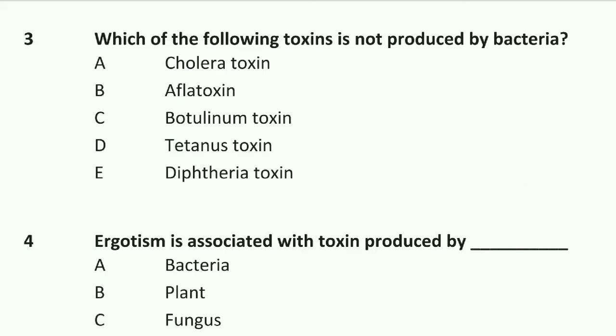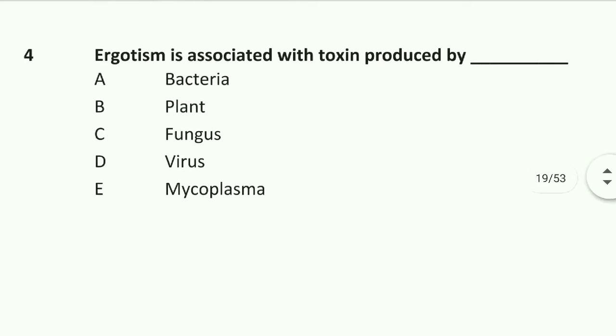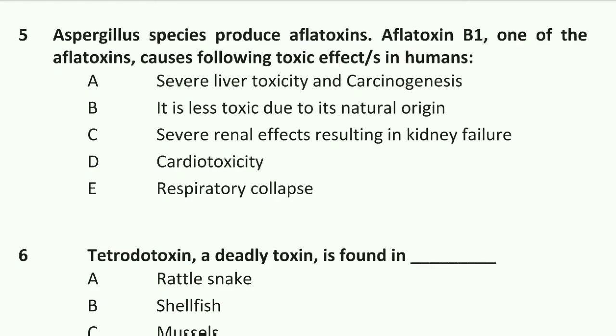Question number 3: which of the following toxins is not produced by bacteria? Aflatoxins. Aflatoxins are not produced by bacteria. Option B is right. Next question: ergotism is associated with toxins produced by fungus. Option C is right.